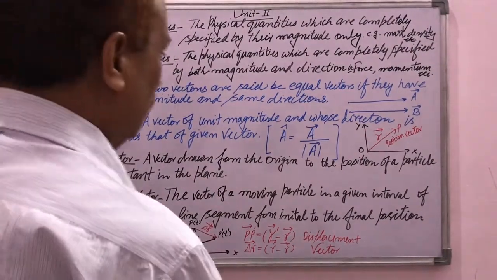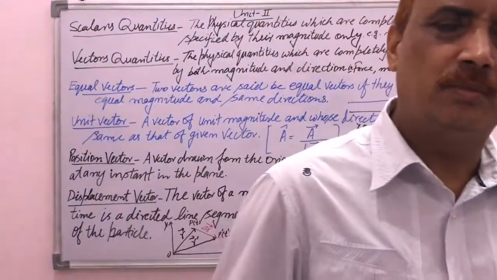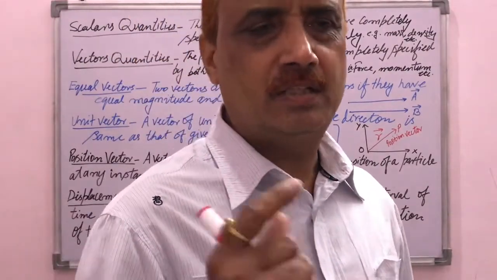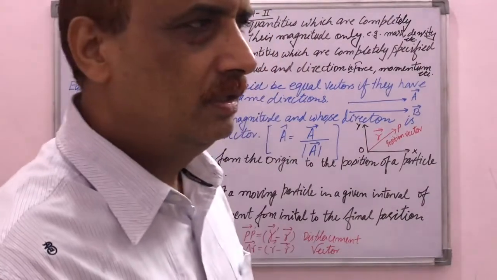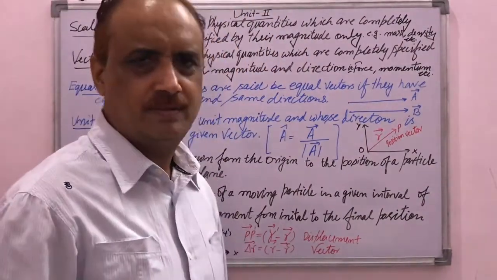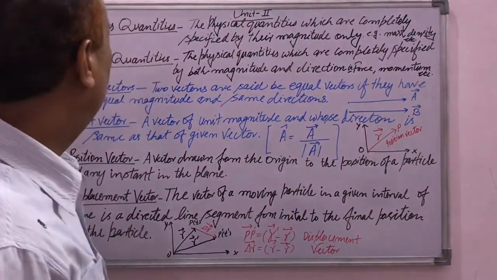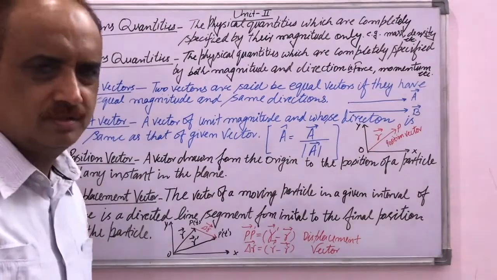Hello students, now in this video we'll discuss the next part of unit number 2, that is scalar and vector quantities and the related definitions of scalar and vector quantities. First of all, we have to start here with the definitions of scalar and vector quantities.